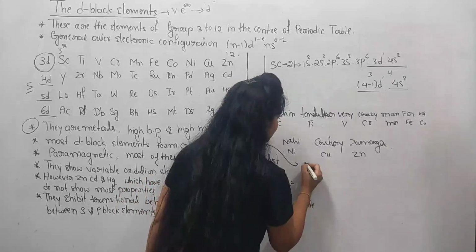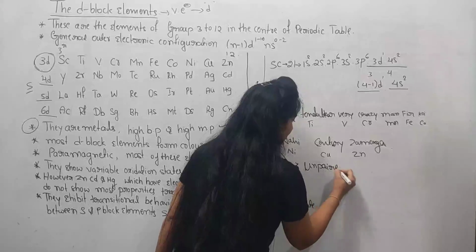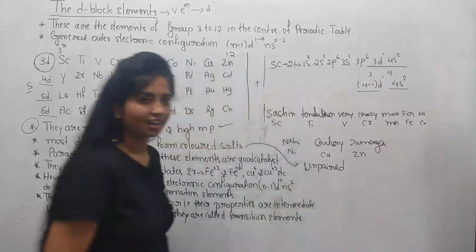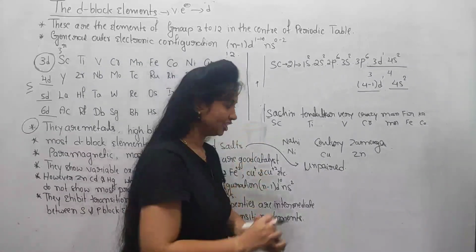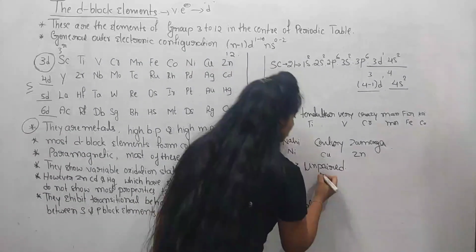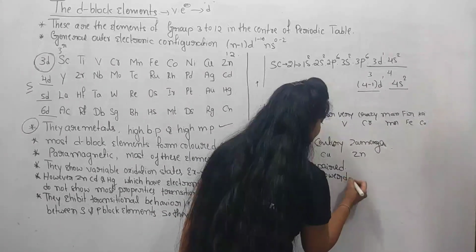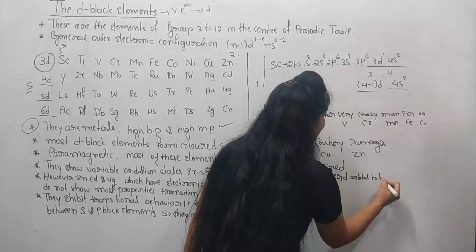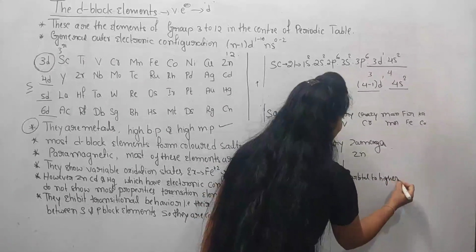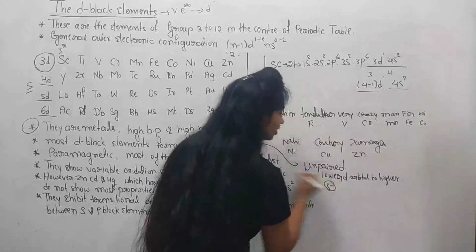In d block elements, we have unpaired electrons. So in visible light, they absorb the light and they absorb the energy. They jump from a lower d orbital to a higher d orbital. In the d orbital, we have 5 orbitals.